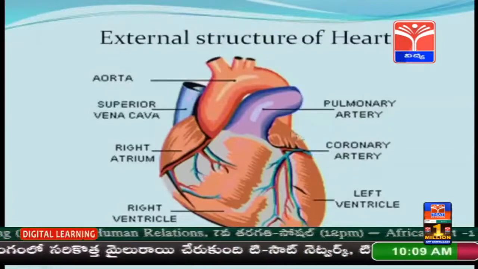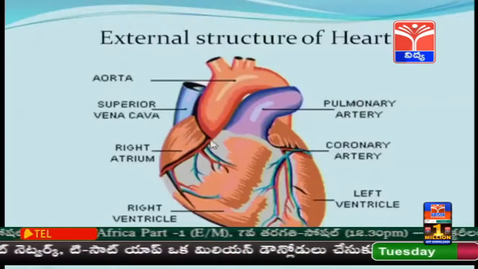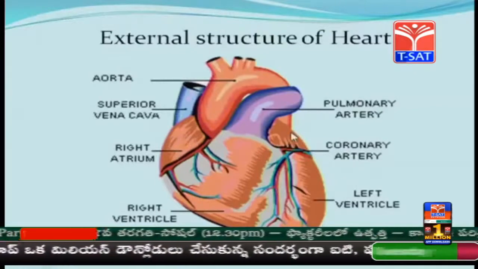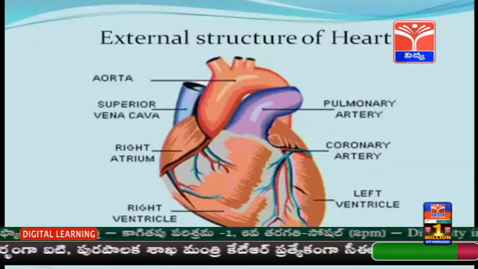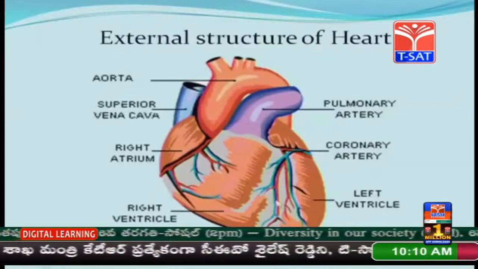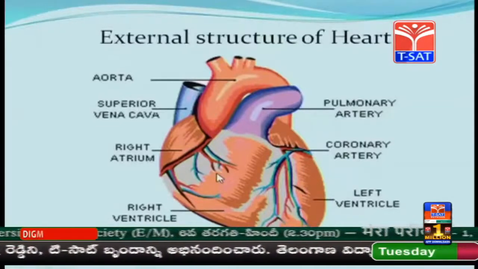This heart is situated at the center of the chest cavity, not towards the left. The broad anterior surface is at the front and the conical posterior surface bends just towards the left side, but the heart is not situated towards the left side of the chest cavity.